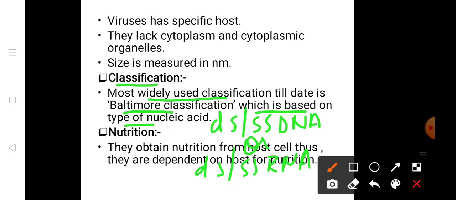Just for your information, I can give some examples. Double stranded RNA: rhinovirus. Single stranded RNA viruses: TMV virus, rabies virus, HIV virus, influenza virus. Double stranded DNA viruses, for example: adenovirus and herpes virus.